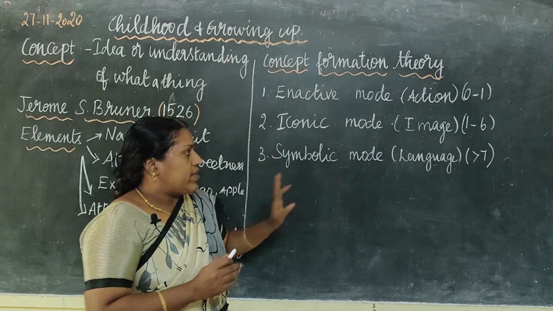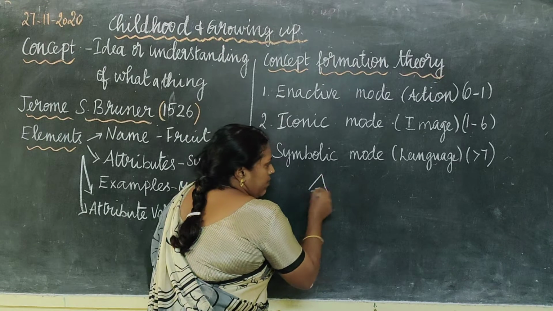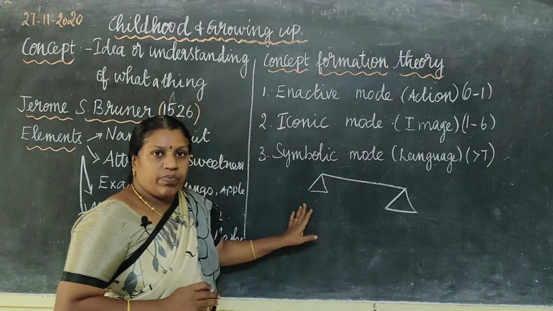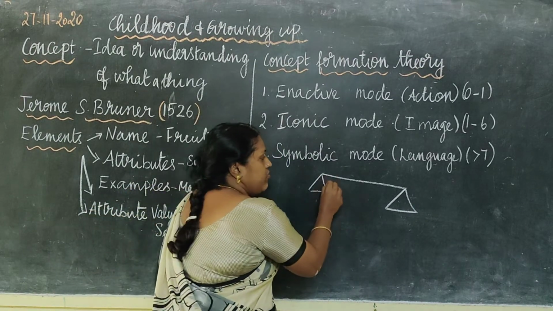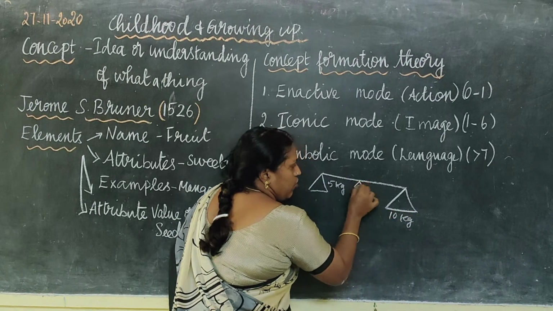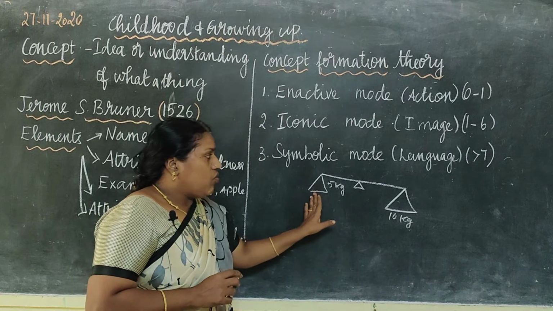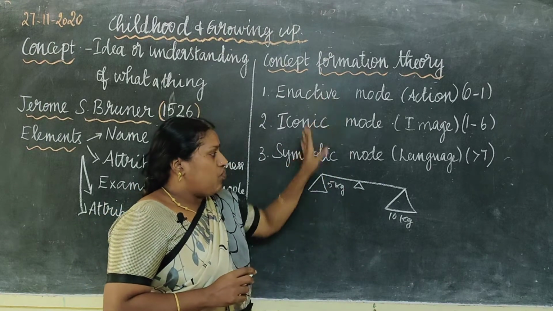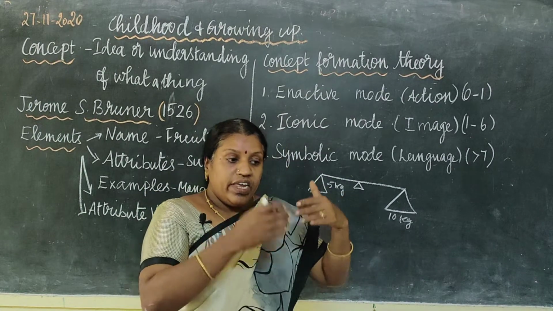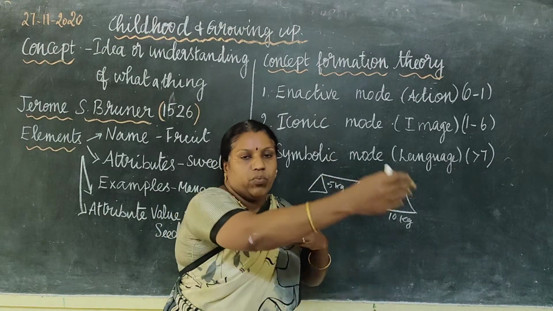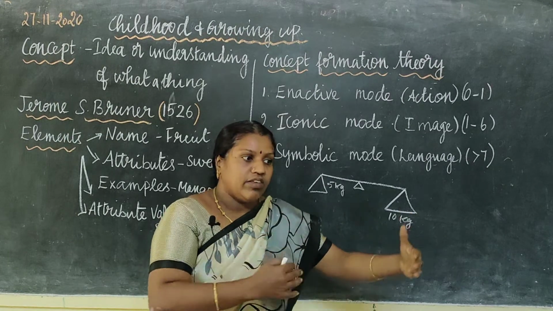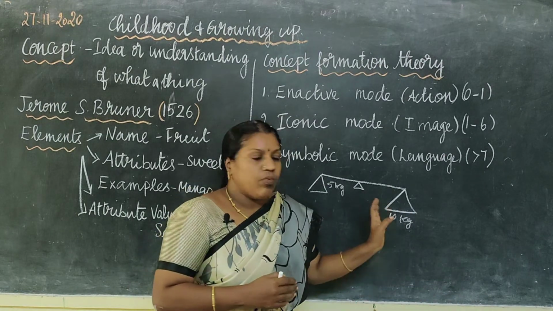Just to give you an example, I am going to draw a picture now. So if I give an image like this, I will be saying that this baby is 5 kg weight and this baby is 10 kg weight. You know the seesaw, the equilibrium, is it not? So at the stage of enactive mode, the child doesn't understand what is 5 kg or 10 kg. But if I keep a baby of less weight on one side and a heavy weight on the other side, the baby easily understands through the actions. So this is going to be a seesaw.